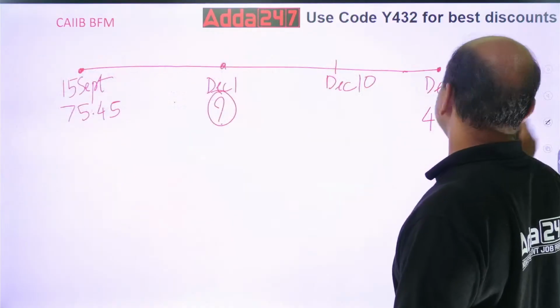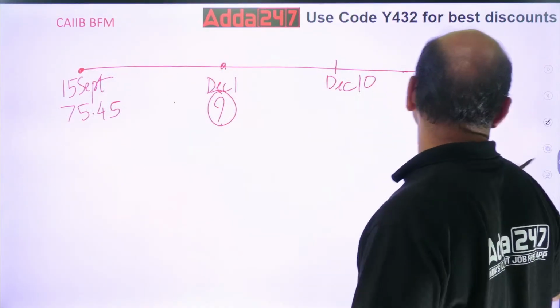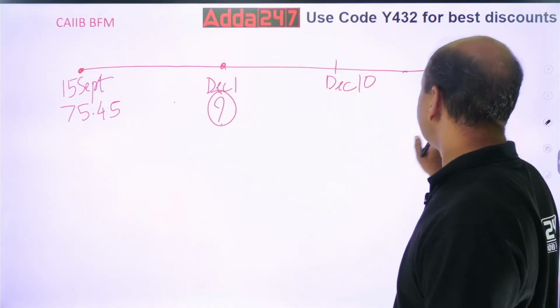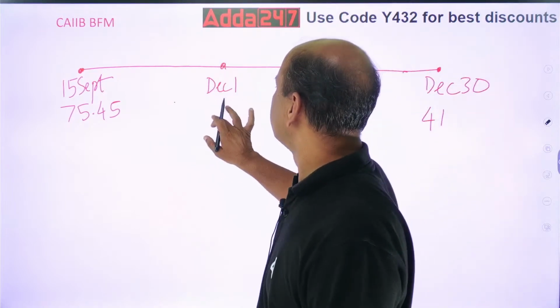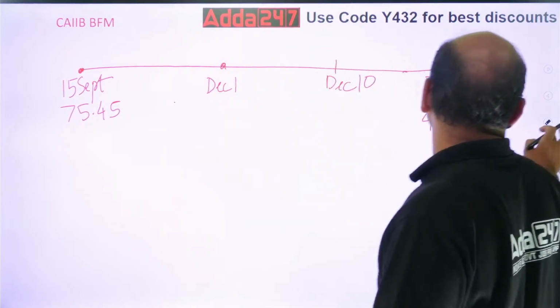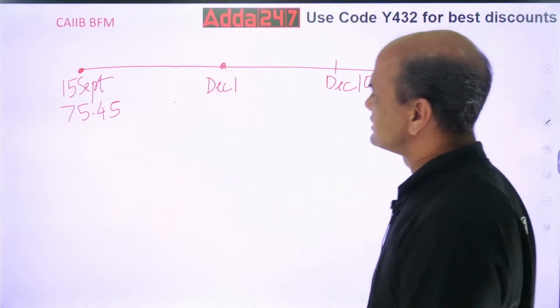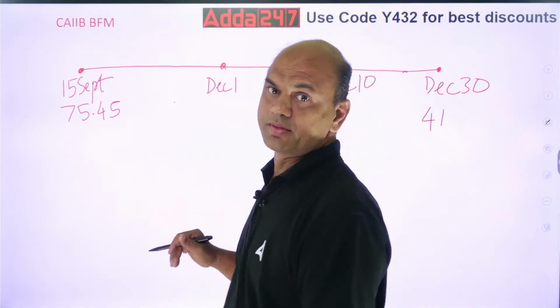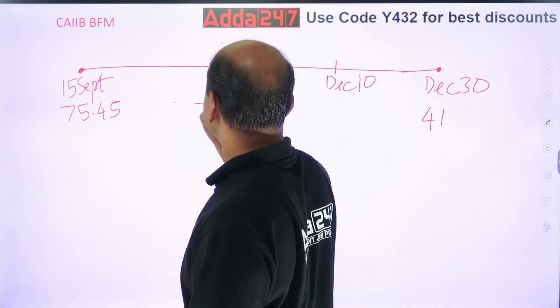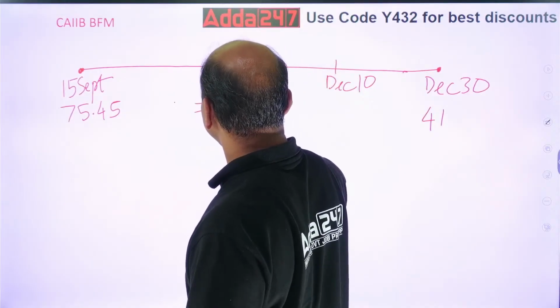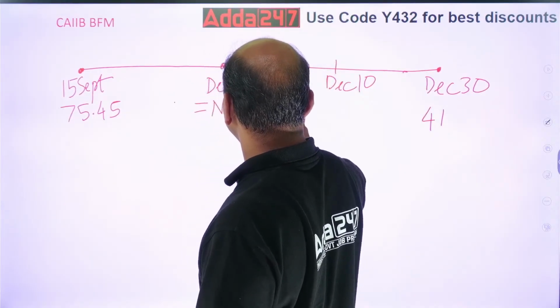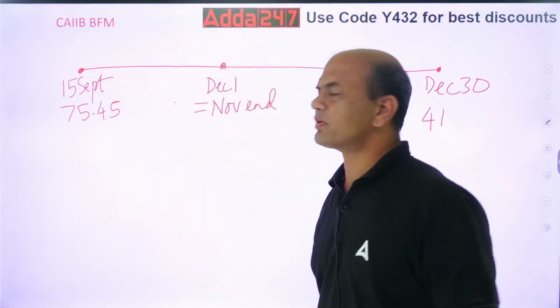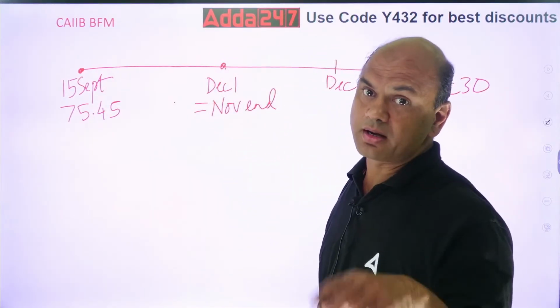Kindly understand, whenever you are dealing with the starting of the month, pay attention everyone: December 1 equals November end. December 1 rate equals November end rate.